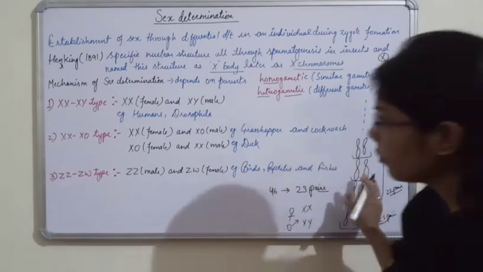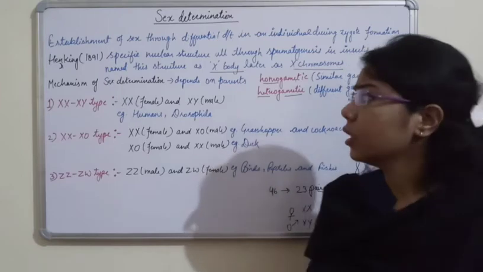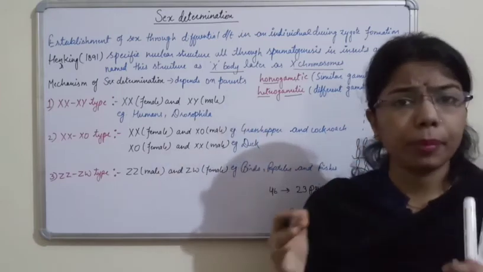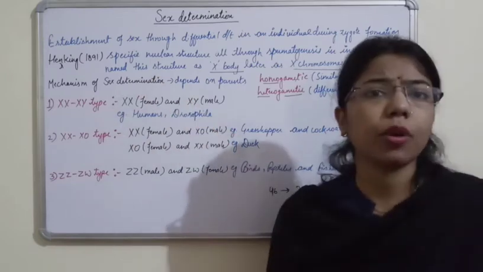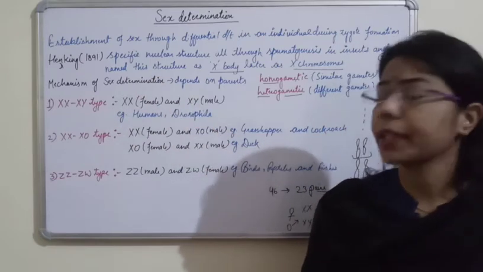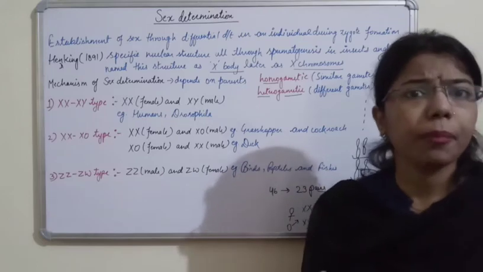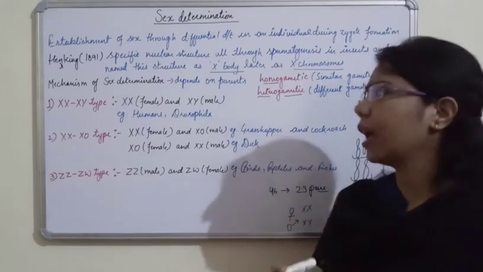Now we will start with the first one, the broad classification. If we broadly classify the mechanism or type of sex determination, it can be of two types. What are they? Male heterogamety and female heterogamety.